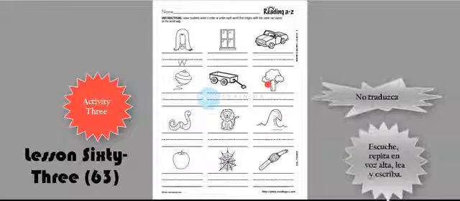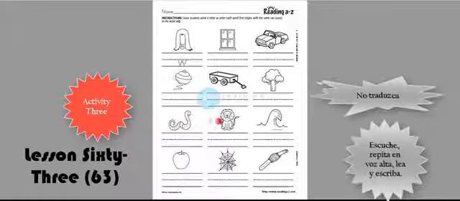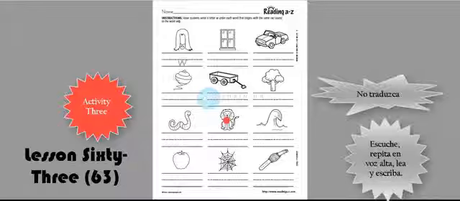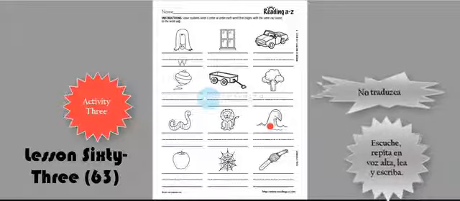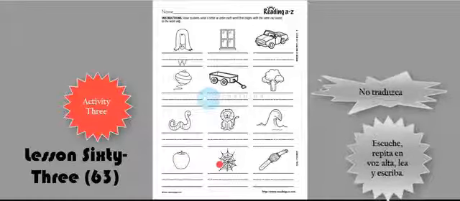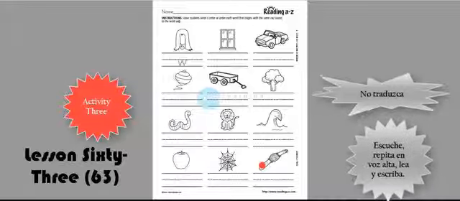This is a tree. Worm. This is a worm. Lion. This is a lion. Wave. This is a wave. Apple. This is an apple. Web. This is a web. Watch. This is a watch.